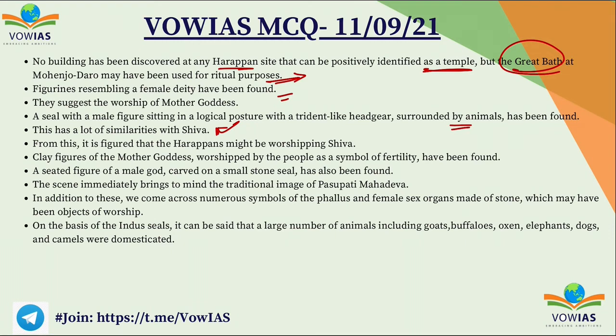And also a seated figure of a male god carved on a small stone seal has been found, and this scene immediately brings to mind the tradition of the Pasupati Mahadeva. In addition to this, we come across numerous symbols of phallus and female sex organs made of stone, which may have been objects of worship. On the basis of Indus seals, it can be said that a large number of animals including goats, buffaloes, oxen, elephants, dogs and camels were domesticated. Okay, so this is all the information that we need to know.